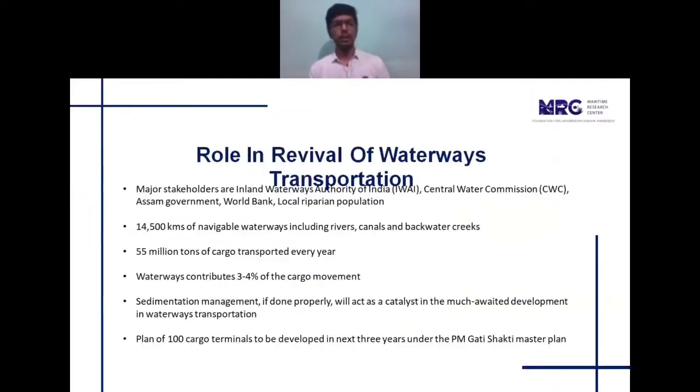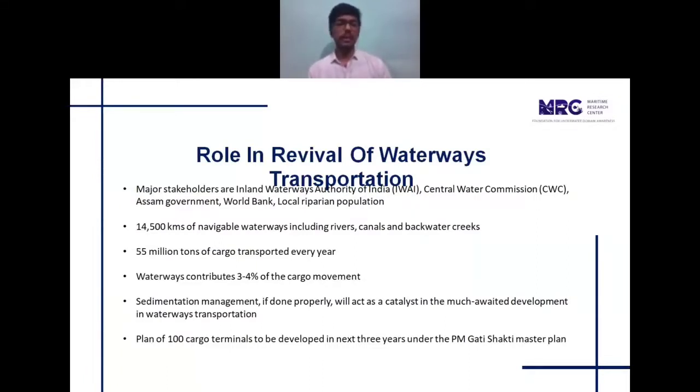Then finally, the whole idea of sediment management in the Brahmaputra river is very important and very much in line with the revival of waterways transportation. As we know, waterways is a segment which has been a neglected field for a very long period of time, and the major stakeholders involved are the Inland Waterways Authority of India as well as the Central Water Commission, the World Bank, and the local riparian population.